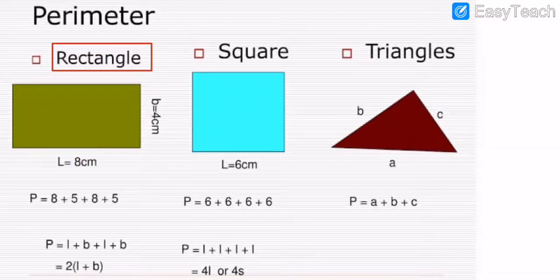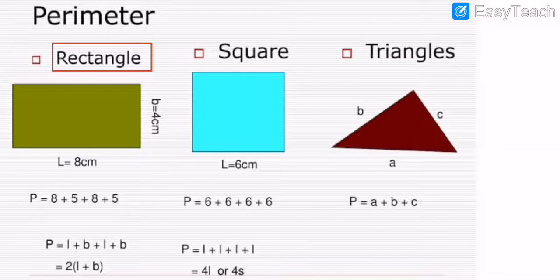Rectangle means both lengths are the same and the breadth is different. Both lengths are the same and the breadth is different, my dear students. Understood? Understood what I am telling you? So this is a rectangular shape, my dear students, and L is for length. L for length, and B for breadth.